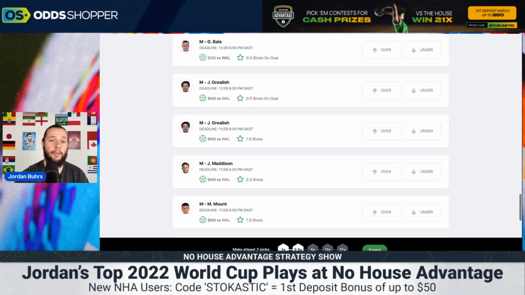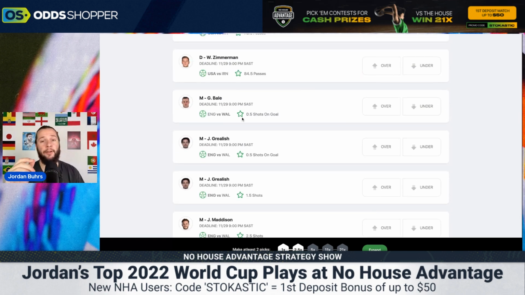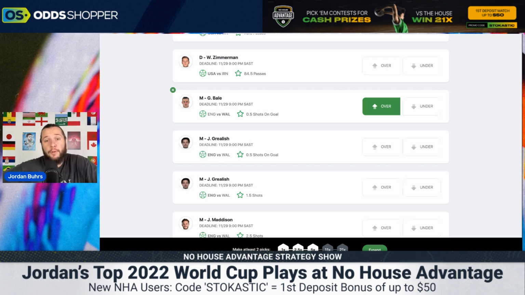The player I'm actually looking at is Gareth Bale here. Now, I don't think Wales are going to have too many shots. We saw the only goal they've scored this World Cup was that penalty against the USA, which Gareth Bale scored. However, Gareth Bale does average 1 shot on goal per game in the World Cup so far. So we're going to back the stats. I don't think he's going to have too many opportunities against this England side, but it's definitely possible for him to get a shot on goal.